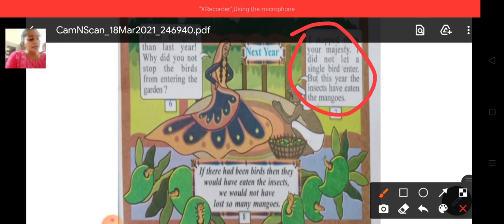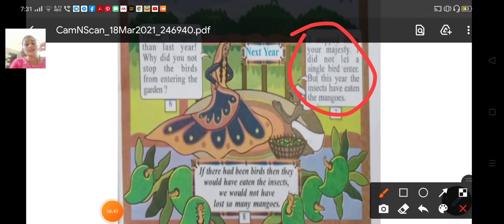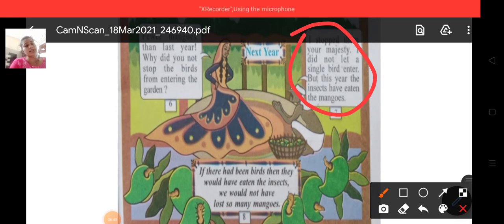But this year the insects have eaten the mangoes, the gardener replied. If there had been birds, then they would have eaten the insects. We would not have lost so many mangoes. So, students, every animal exists for a reason. They help us directly and indirectly in many ways. It is our responsibility to take good care of all the animals around us.